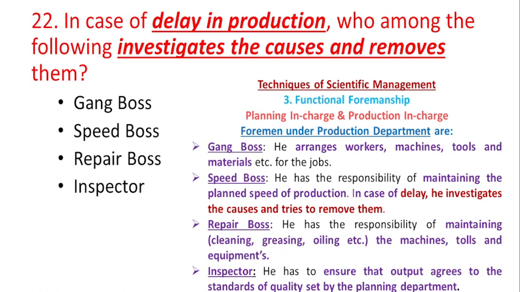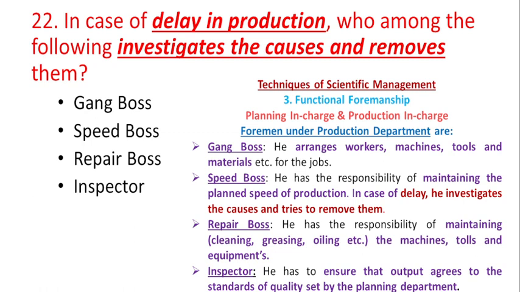Gang boss is the one who arranges the workers, machines, tools and materials required for the job, whereas the speed boss is the one who maintains the planned speed of production. In case of delay, he investigates the causes and tries to remove them. The repair boss is the one who maintains the machines, tools and equipment.